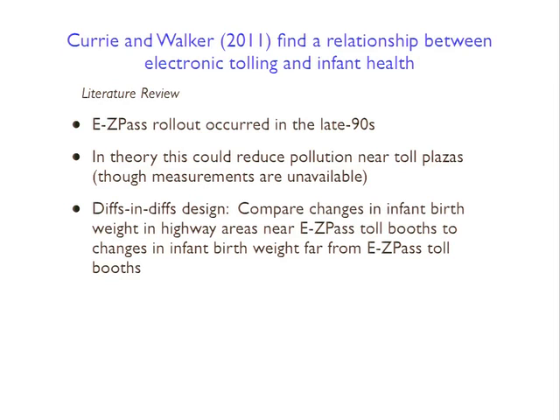So this is actually a diff-in-diff type design. And the way you want to think about it here is that the areas that are near highway toll plazas are essentially the treated areas, and then other areas that are near the highway but not near a toll booth are essentially the control areas, right? So the treated areas are being affected by this EasyPass rollout, and in theory should have their pollution reduced, whereas the control areas are not being affected because there's no toll plaza there, so it doesn't matter whether that non-existent toll plaza has electronic tolling or not.